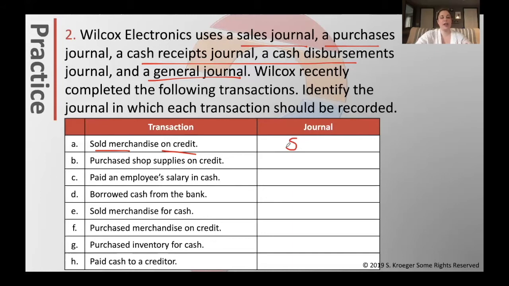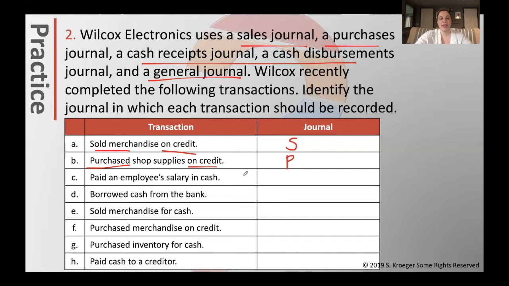If so, I go into one of the cash ones and I just stop there. If not, I'll move down to the rest of them. Part B, purchase shop supplies on credit. Now it says on credit, so would that be cash? No, it would not be cash. Then we would move down to one of the other ones, the sales or purchases. Is it a sale or purchase? It says purchased, so we will put it into the purchases journal.